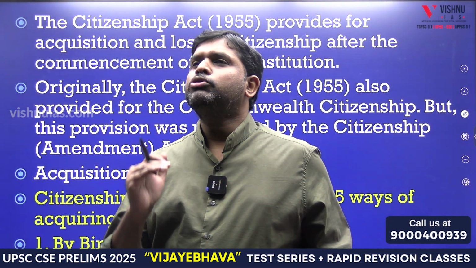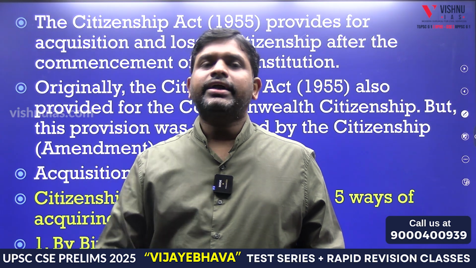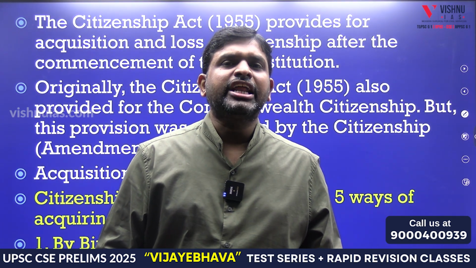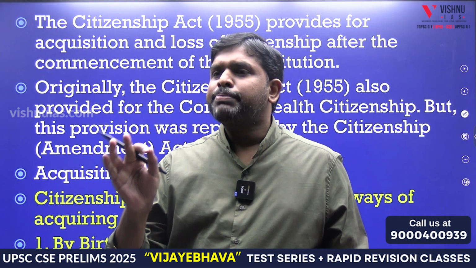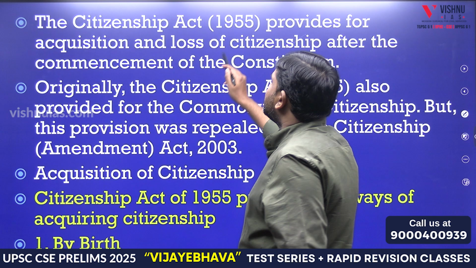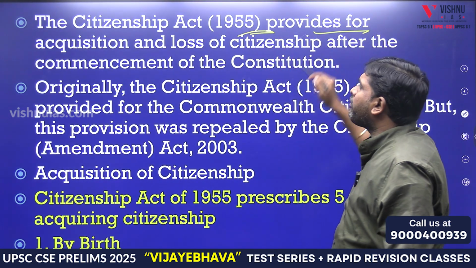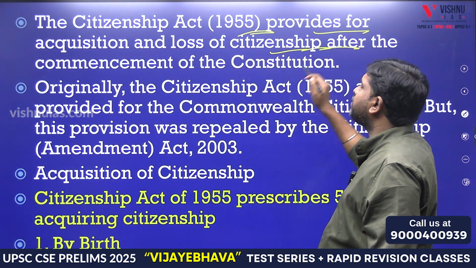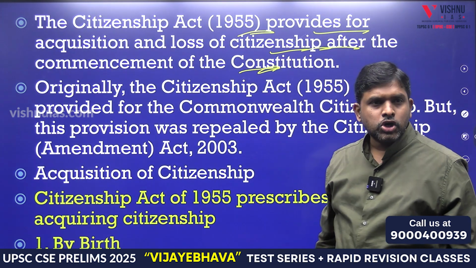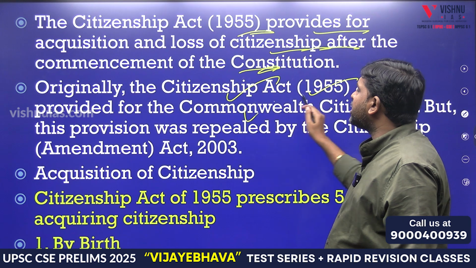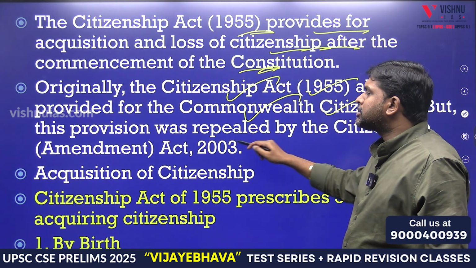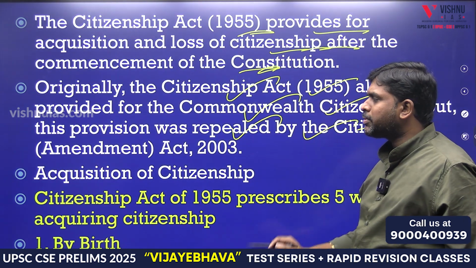What is the mechanism to get the citizenship? First act is the Citizenship Act of 1955. So first act is what? The Citizenship Act of 1955. The Citizenship Act of 1955 provides for acquisition and loss of citizenship after the commencement of the Constitution. Originally, the Citizenship Act also provided for Commonwealth citizenship, but this provision was repealed by the Citizenship Act.